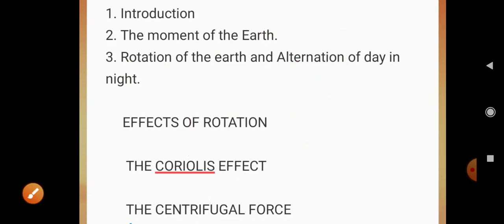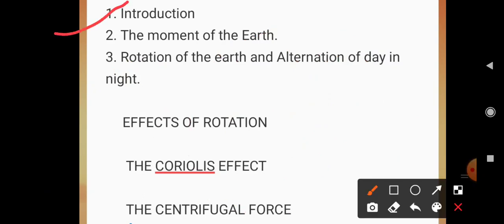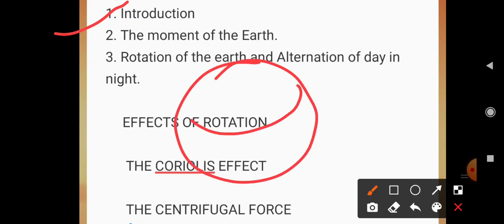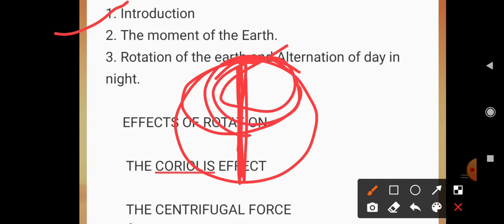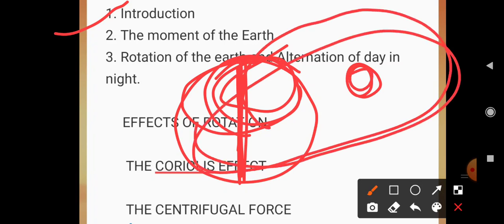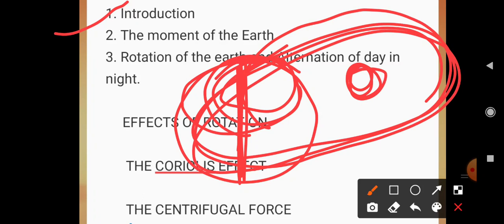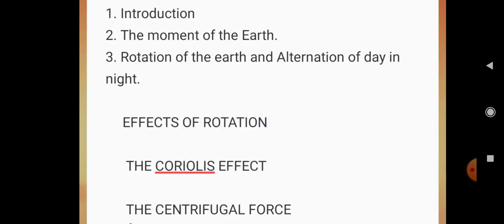First of all, I'm talking about the introduction of this chapter. Actually this chapter is based on rotation and revolution. Rotation means this is the earth and the earth is rotating on its axis. The second one is revolution. It means this is the sun and the earth is revolving around the sun. So there are two types of movement I will talk about, but first I'm talking about the introduction part.